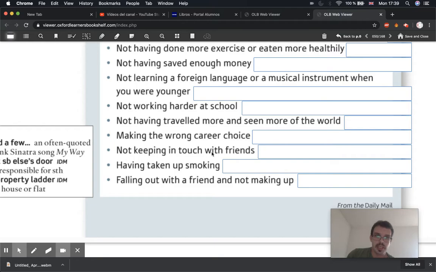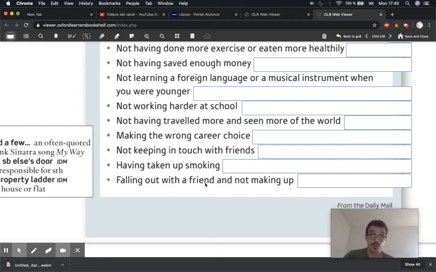Next one, not keeping in touch with friends. Okay, so that's just sort of losing contact with friends as you get older. Unfortunately, it happens to everybody. And a lot of people regret it, again, myself included. Having taken up smoking. Pretty much all people who start smoking regret it later, because it's really hard to stop, and it's terrible for you, and it does nothing for you.